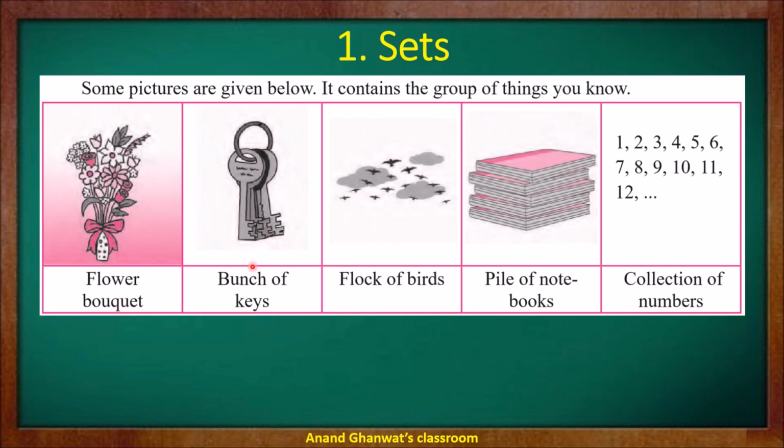Here a collection of keys, a collection of flowers, birds, notebooks and numbers. All these words, bucket, bunch, flock, pile, collection, are used specifically for collection. But in mathematics, the word set is used for collection. Let us understand it deeply.